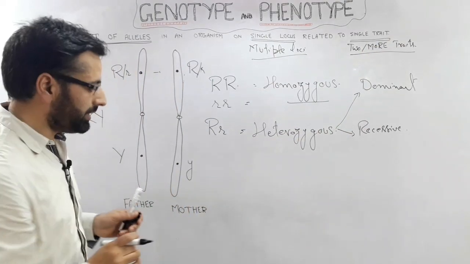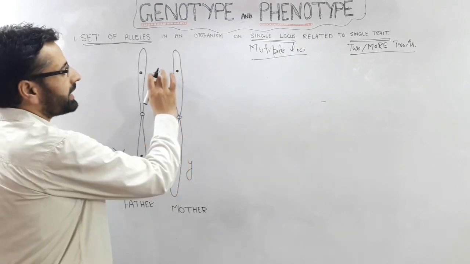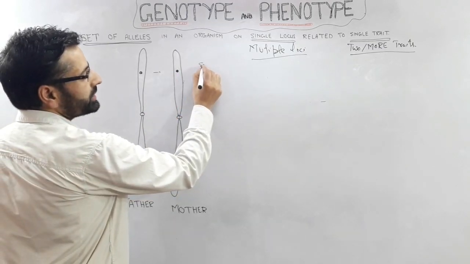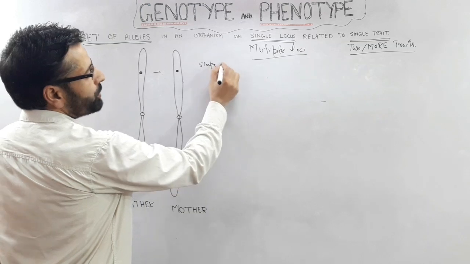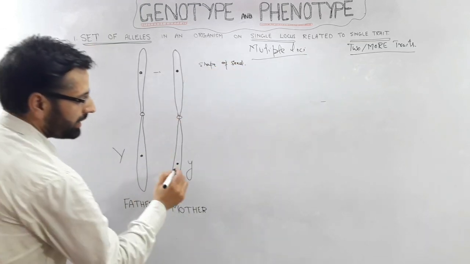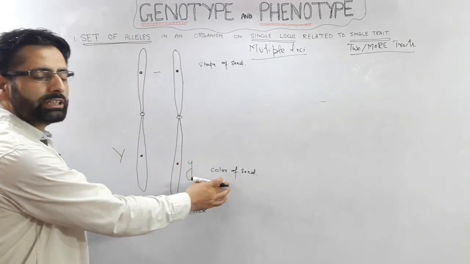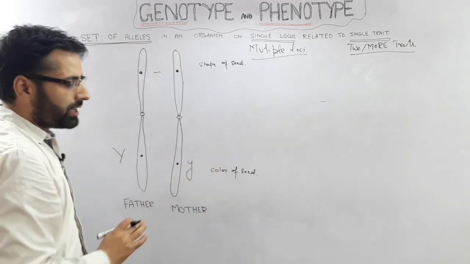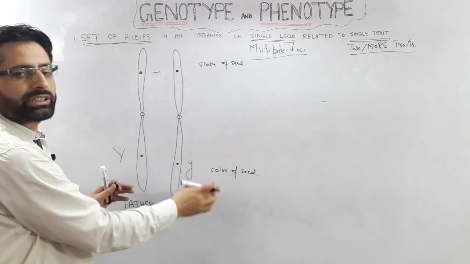Now let me explain it. For example, here at this locus we have the genes which are controlling the shape of seed, and here we have the set of alleles which are controlling the color of seed. Now these are two different characteristics.